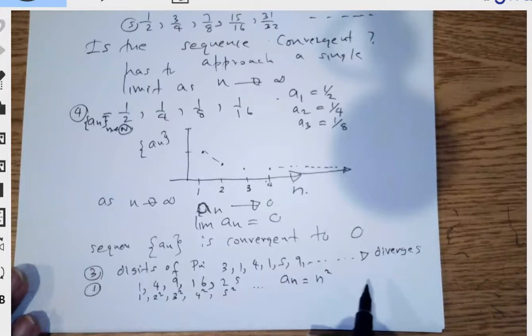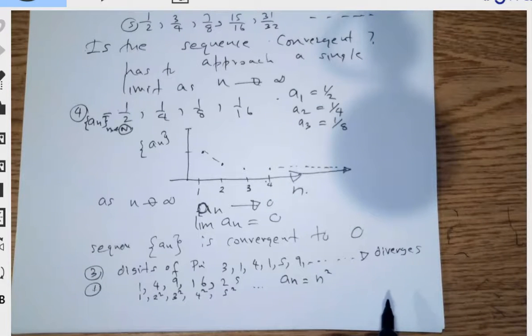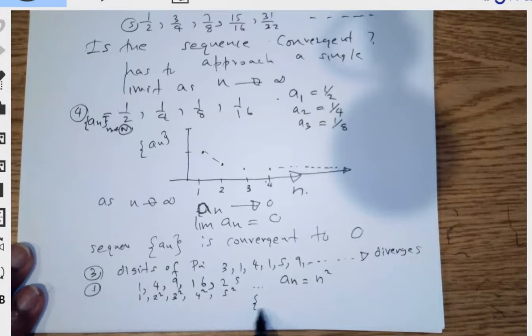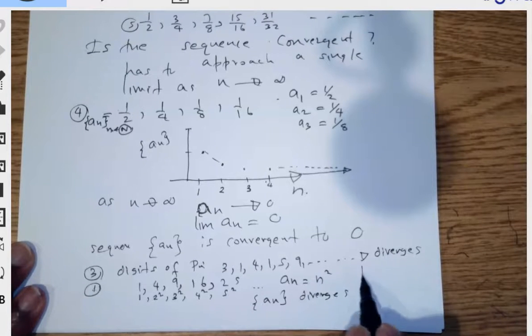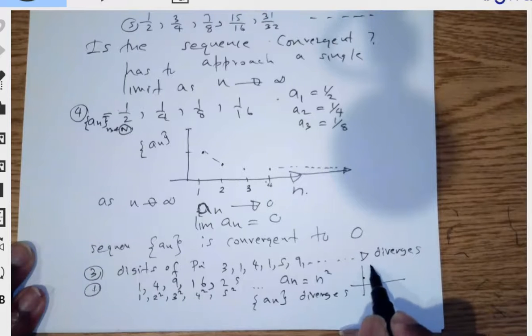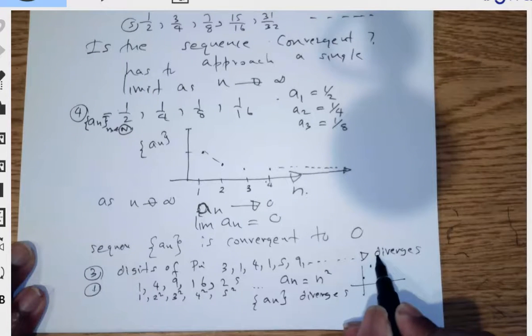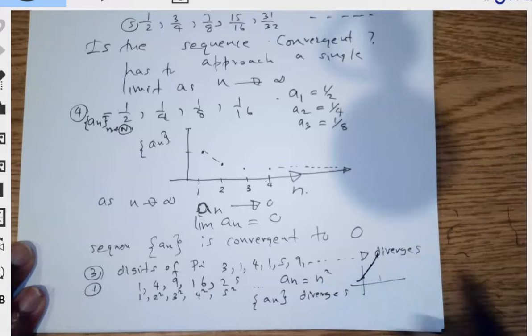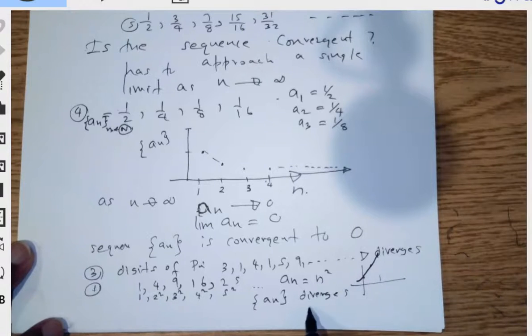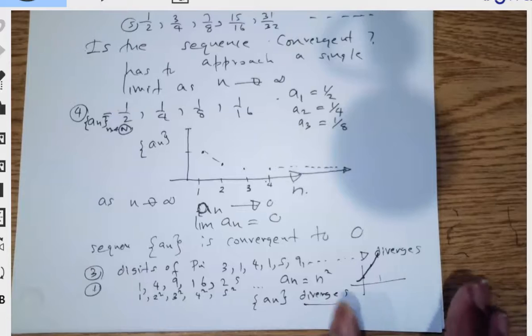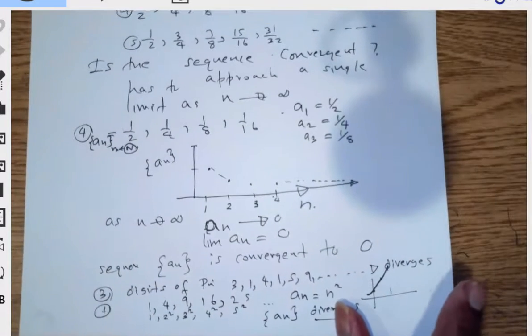Again we can say that a sub n diverges, because it just keeps increasing. 1 goes to 1, 2 goes to 4, 3 goes to 9; it's like a parabola going upwards. So it diverges. I hope you got the idea of what convergence and divergence generally are for a sequence.